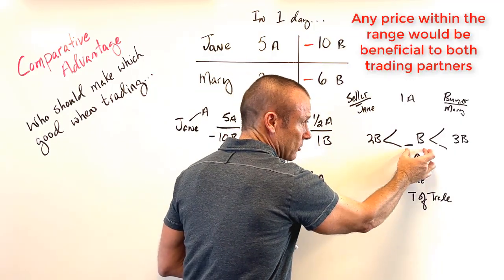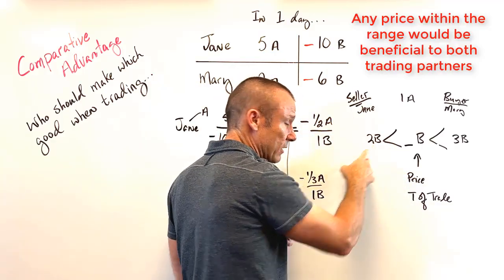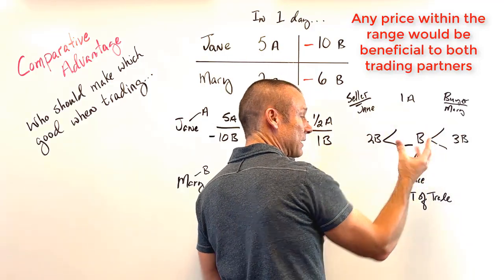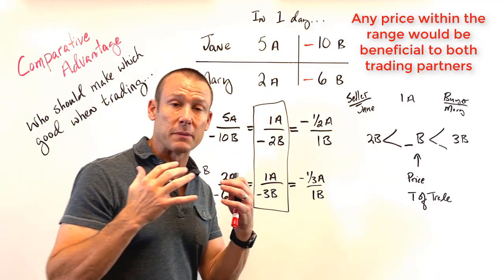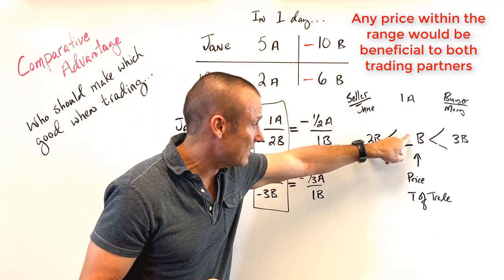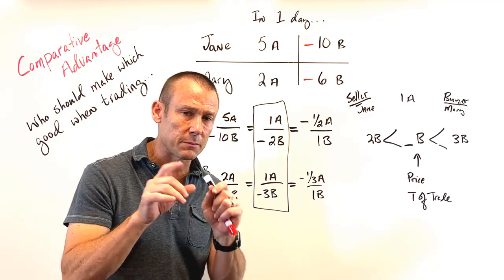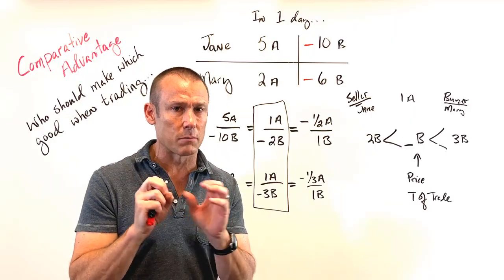The seller wants that terms of trade, that price, to be as great as possible, you could say, but greater than the opportunity cost for it to be beneficial. Mary wants that price to be as small as possible, definitely less than her opportunity cost for it to be beneficial, okay? So anything that goes there. Now I'm going to finish this video by giving a little bit more words to make sure we have understanding. So pay attention to this because I think this is the most important part of the video for getting deep understanding.